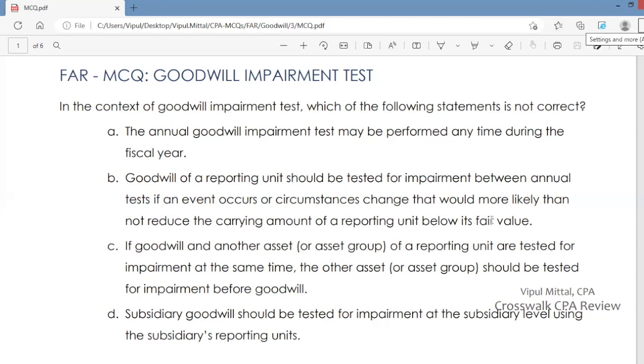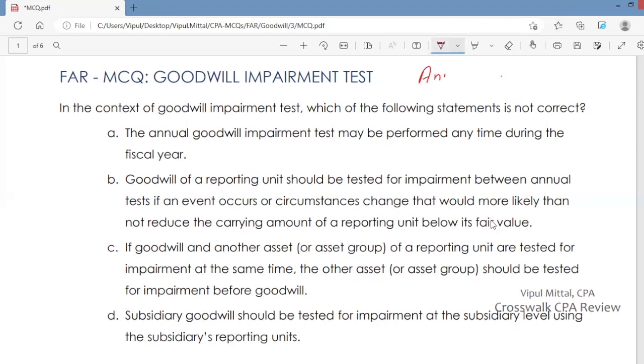All right, you know that goodwill is tested for impairment annually. So goodwill is tested for impairment on an annual basis. And this annual goodwill impairment test may be performed at any time during the year. It is not essential that you perform this test only at the end of the year. You can perform it at any time during the year. You test goodwill for impairment at least once during the year.